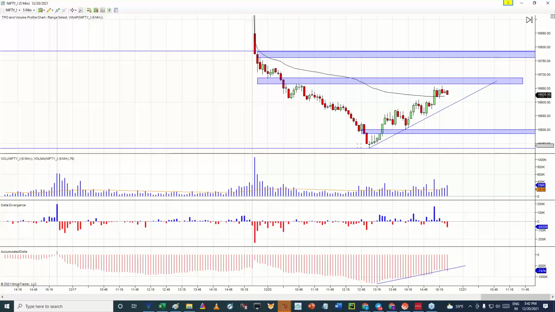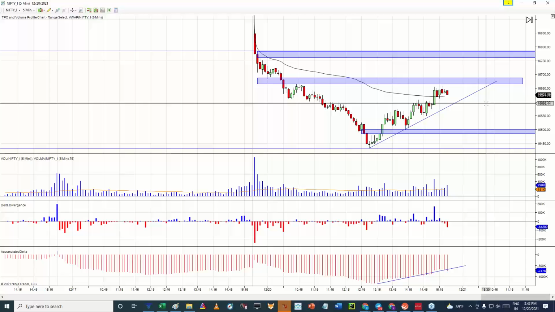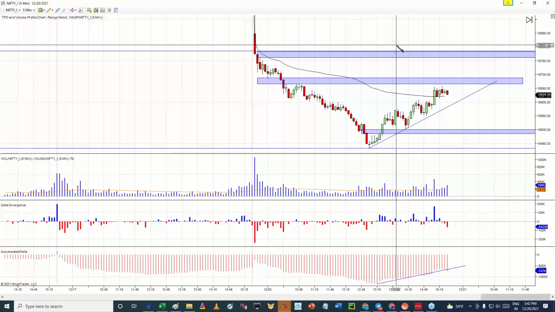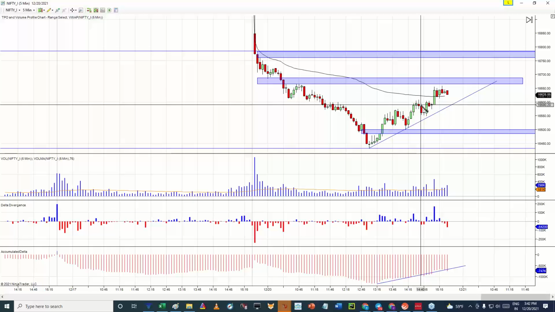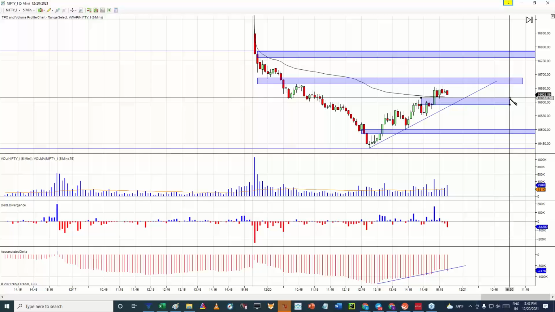So yes, if at all market will not be retesting this base, then we can expect further upward movement. But definitely you should keep an eye on this trend line area. The moment this trend line gets broken with high volume, there should be more movement on the sell side that can take place in Nifty.